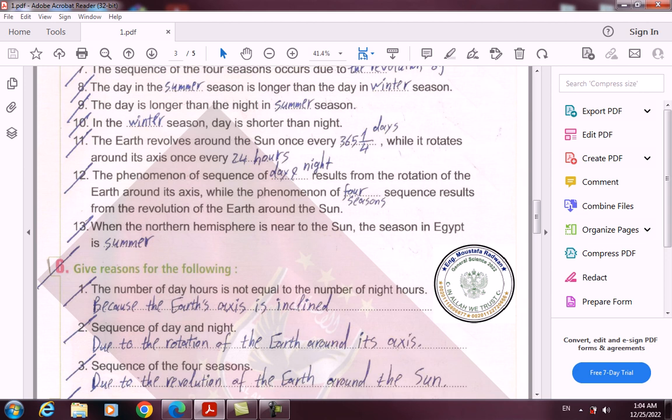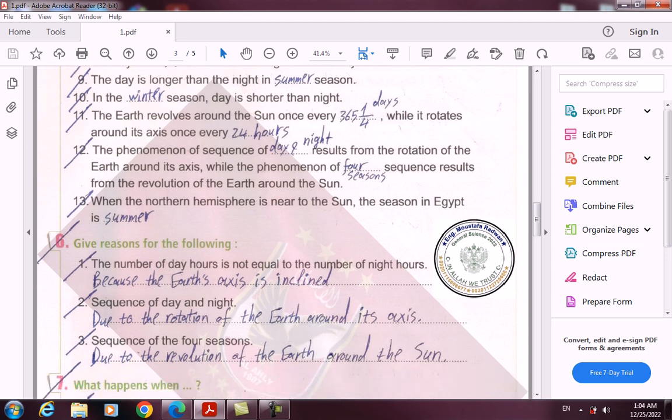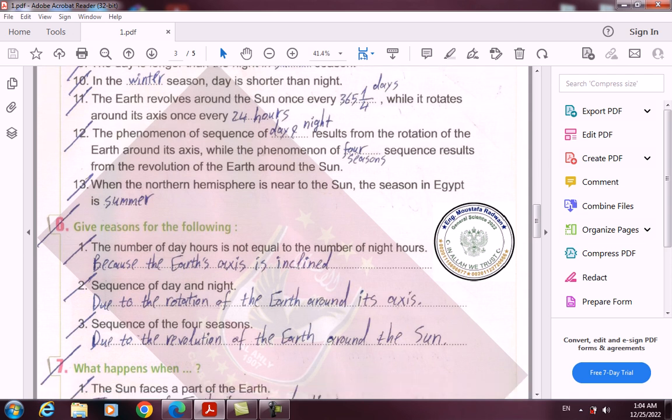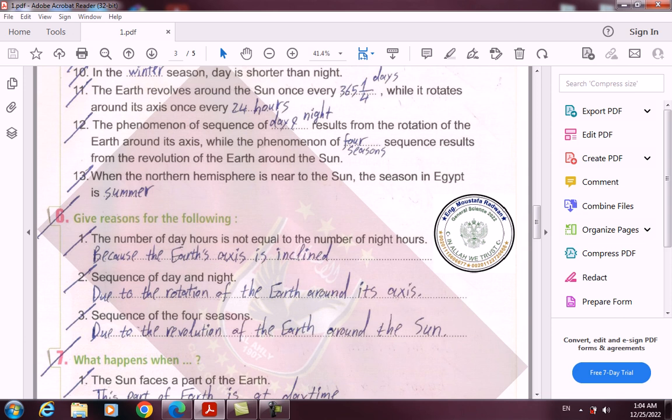8. The day in the summer season is longer than the day in winter season. 9. The day is longer than the night in summer season. 10. In the winter season, day is shorter than night. 11. The Earth revolves around the Sun once every 365 and quarter days, while it rotates around its axis once every 24 hours.